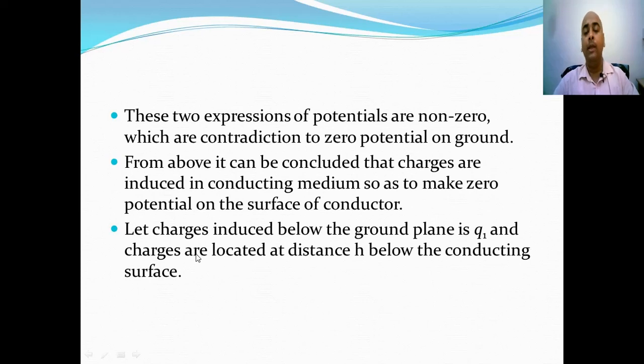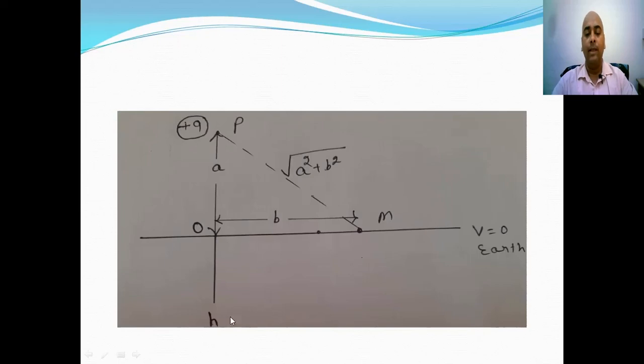So now we assume that the magnitude of charge induced in the conductor is q1 and it is located at distance h below the conducting surface as shown. Here there was charge plus q. So in order to keep potential equal to 0, we need to consider some charge at some distance below the ground such that the algebraic sum of potential at point O and at point M due to the charge and its image charge is 0.